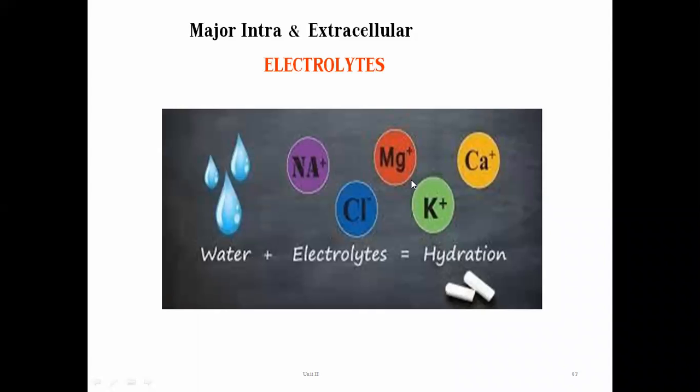The function of this is to control the ionic balance of our body. By maintaining this ionic balance, we also maintain the osmotic balance of our body.